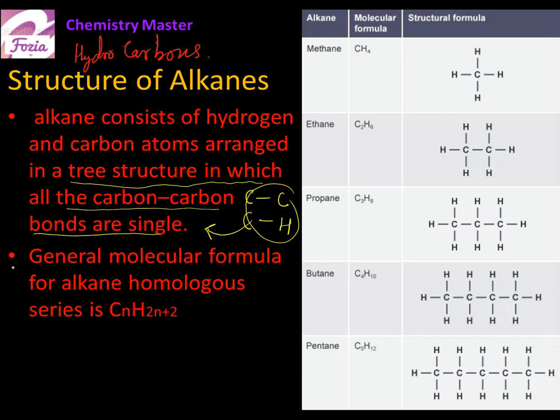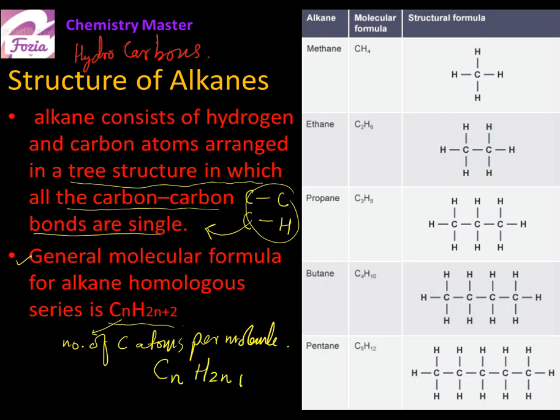The next very important thing that they have a general formula which represents the simplest ratio of carbon and hydrogen in any compound, and this is the formula CnH2n+2, where n means the number of carbon atoms per molecule, right? Now we are going to verify this. So what is the general molecular formula for alkanes? So you see the carbons will be n times and hydrogens will be 2 times of this n plus 2.